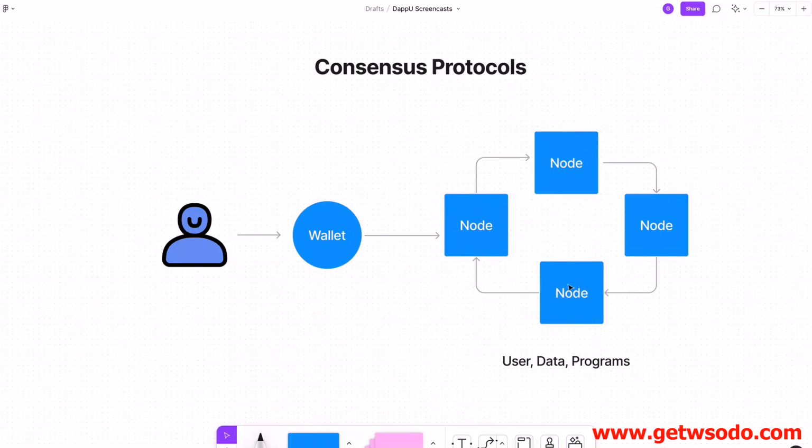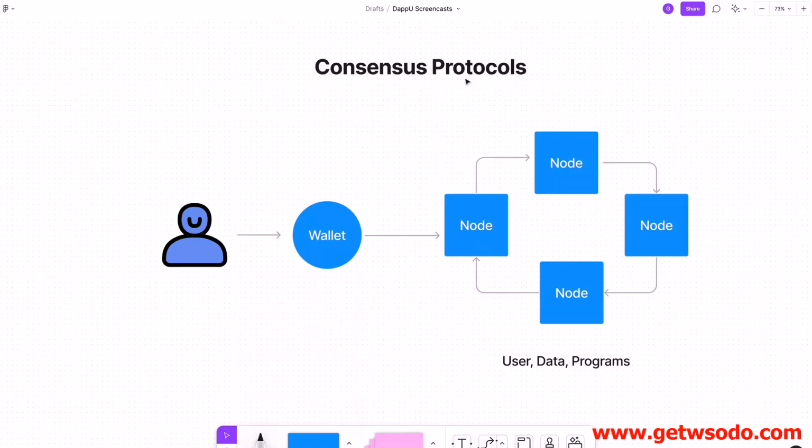that the newly added transaction is valid and can therefore be added to the blockchain, and that the transaction is valid and trustworthy. So the process by which these nodes come to this agreement about the validity of transactions, and therefore the state of the new blockchain after a transaction is submitted, is how they achieve consensus. And so that's what each blockchain's consensus protocol is, the protocol by which they've decided that transactions are valid and can get included in the chain.